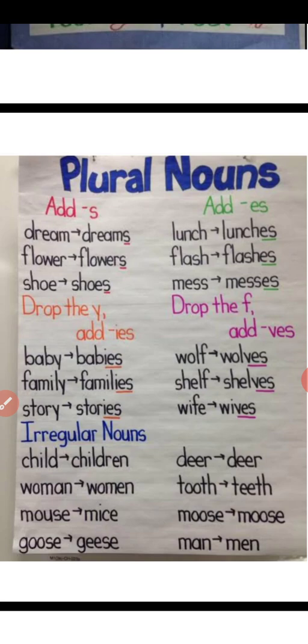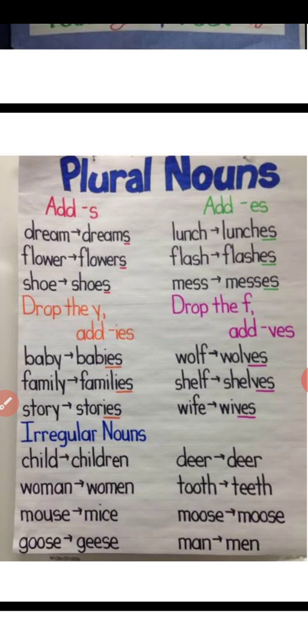Please go through this and try to do the exercise. If the noun ends with the letter Y, you have to cut the Y and add IES. If it ends with F or FE, you have to cut those and add VES.